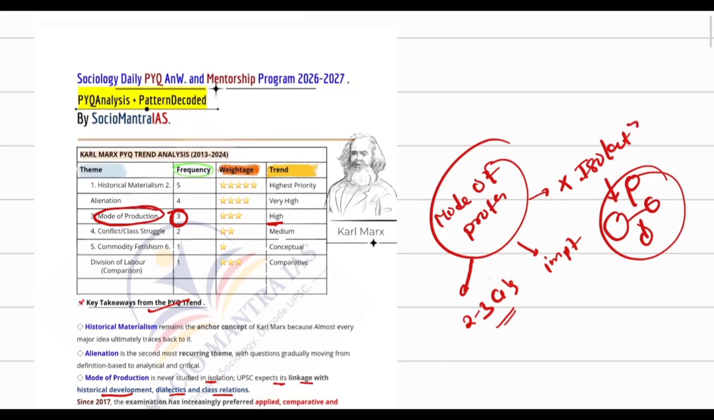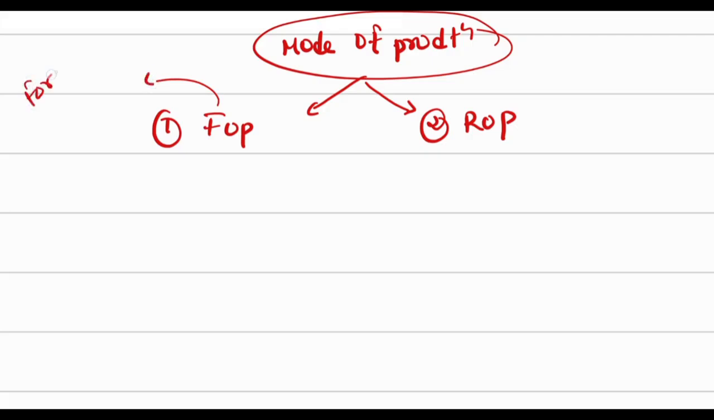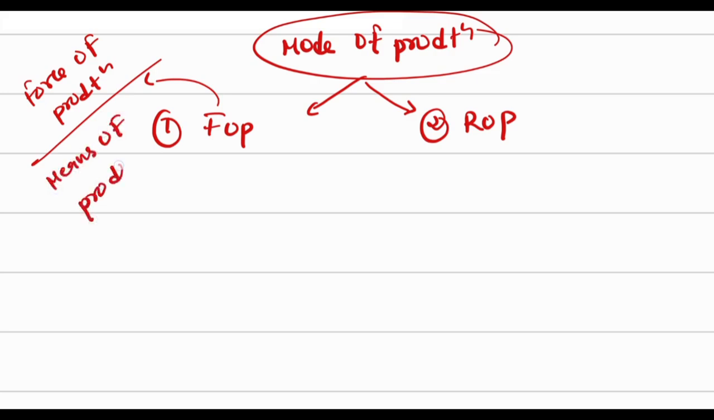Let's talk about the mode of production here. So what is the mode of production? What does Karl Marx suggest? Okay, so mode of production comprises two things: the force of production, and the other part is the relation of production. The force of production we also call the means of production. Okay, now we have understood the overall idea, so now understand what they comprise, right?